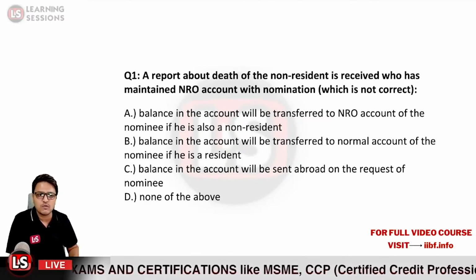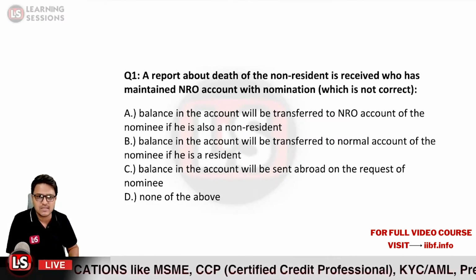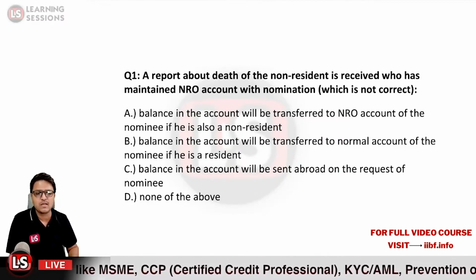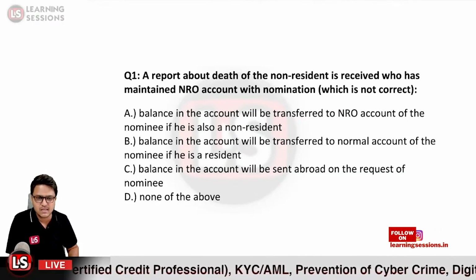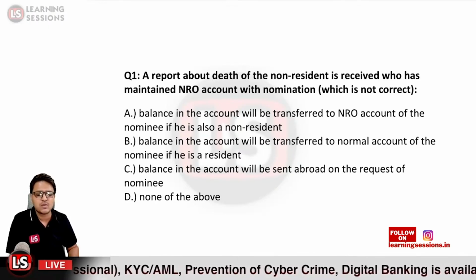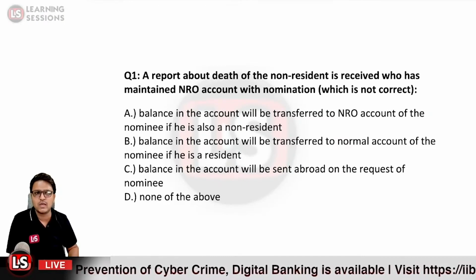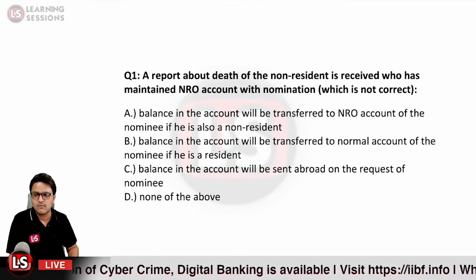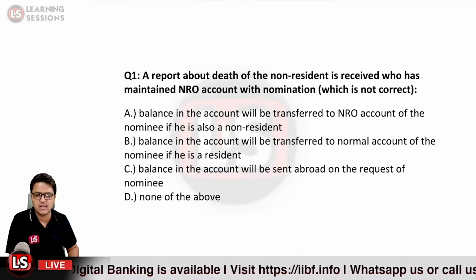Balance in the account will be transferred to the NRO account of the nominee if he is also non-resident. Balance in the account will be transferred to the normal account of the nominee if he is a resident. Balance of the account will be sent abroad on the request of nominee. And none of the above. So which one of the following is not correct? We need to answer the incorrect option.